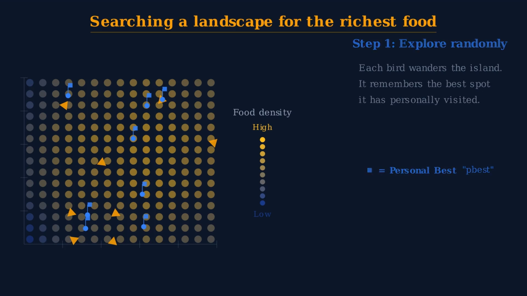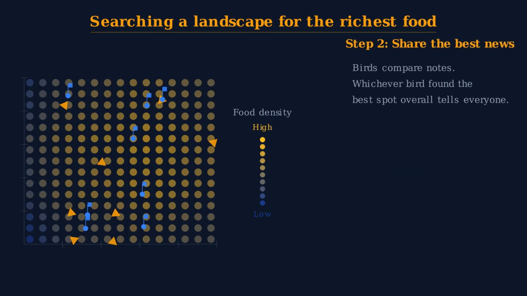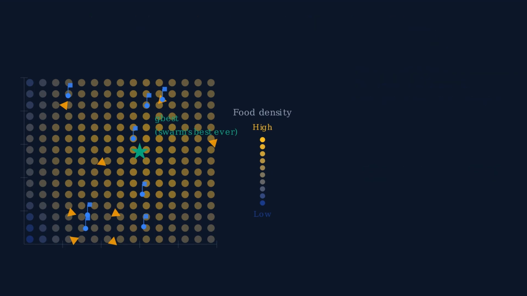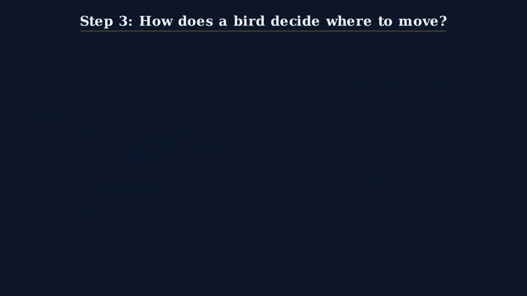Now, here's where it gets interesting. The birds talk to each other, they compare notes. Whichever bird has found the single best spot in the entire flock broadcasts that location to everyone. That shared record is called the global best, or G best. Every bird now knows where the richest food has been found so far.